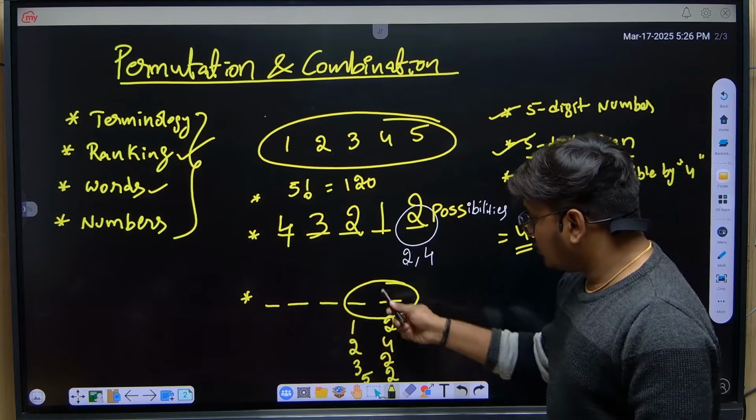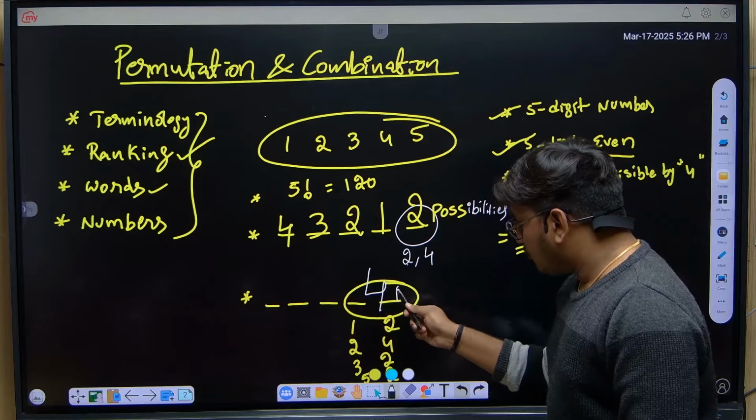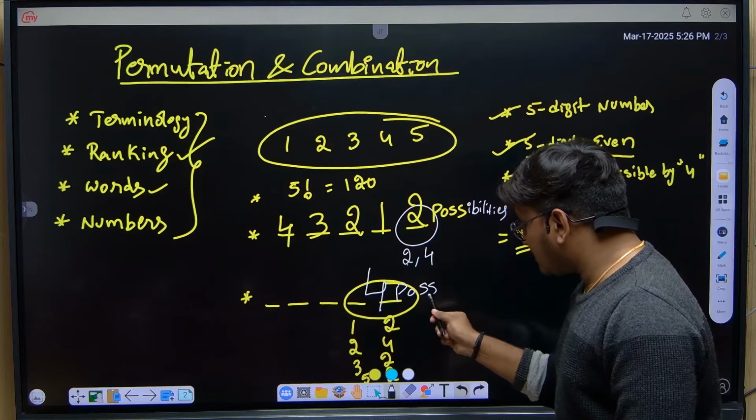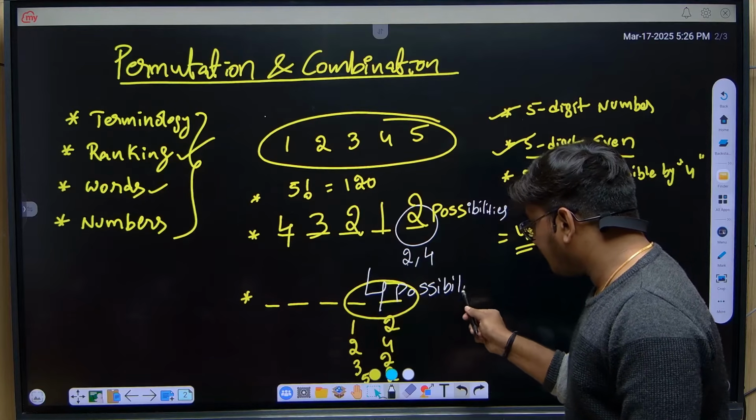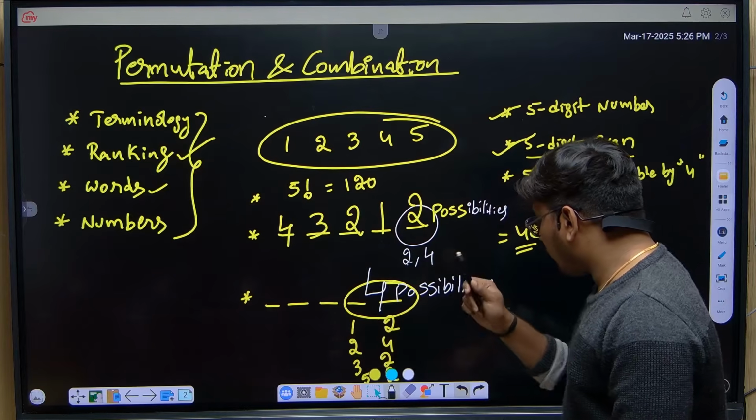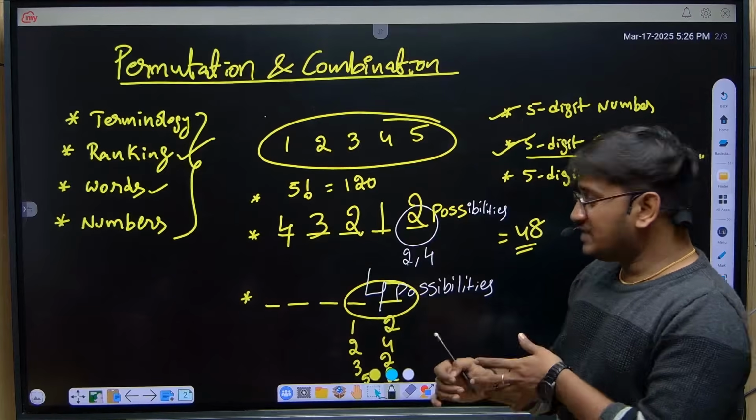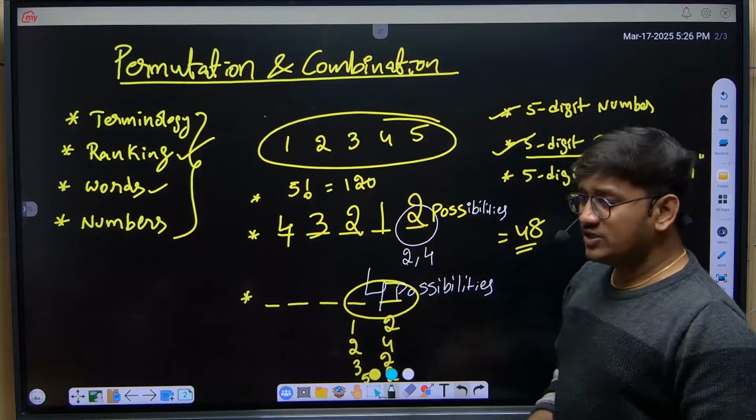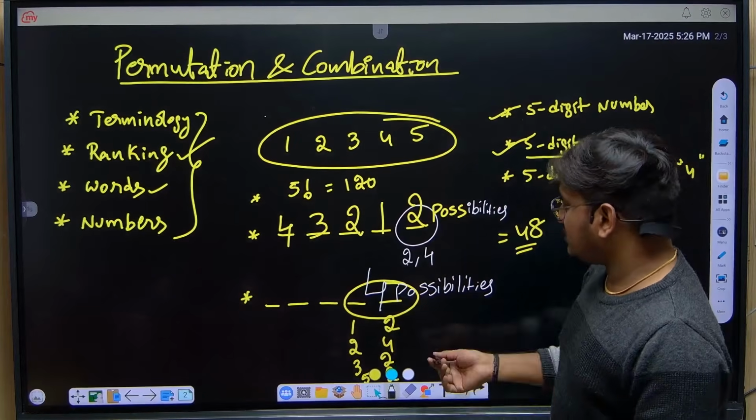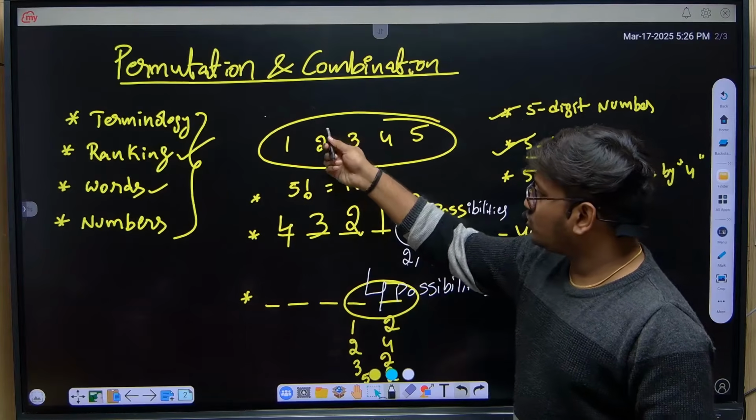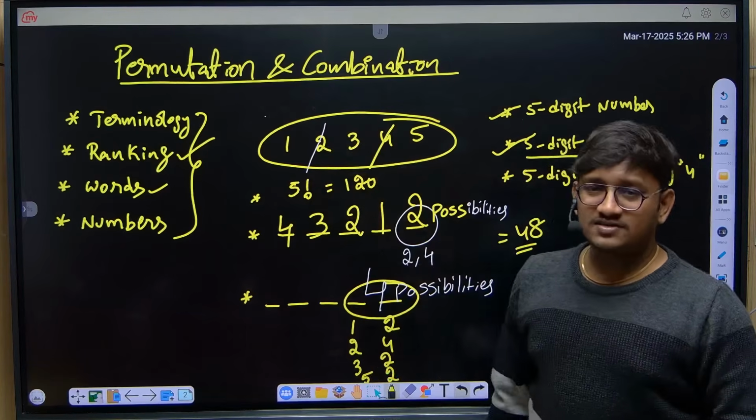Total how many possibilities we have? Total 4 possibilities, I can say that. So 4 possibilities that we can consider for the last 2 places. Now out of these 4 possibilities, you can consider any of the possibilities. I'm just taking 24. So 24 I consider as the last place.